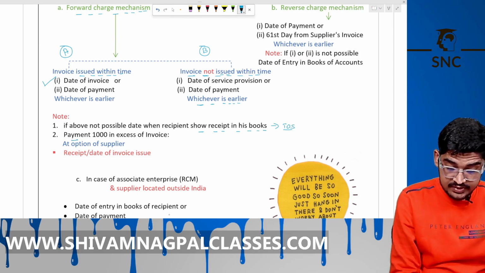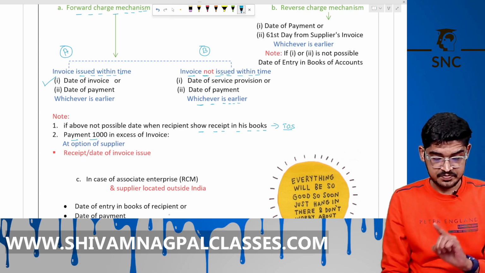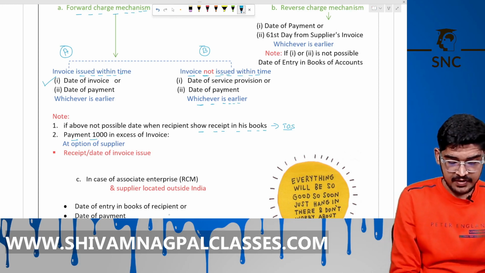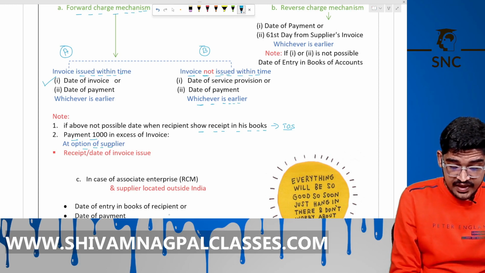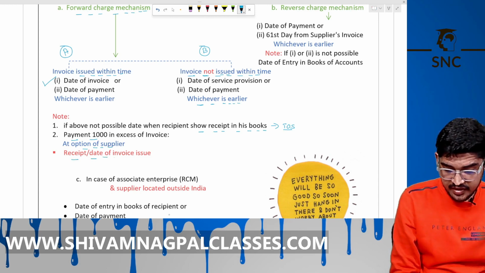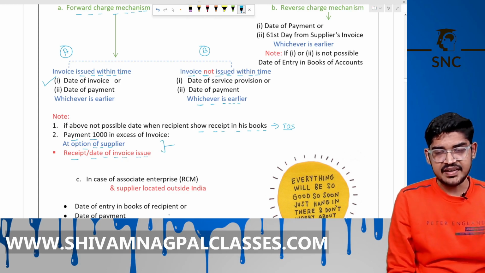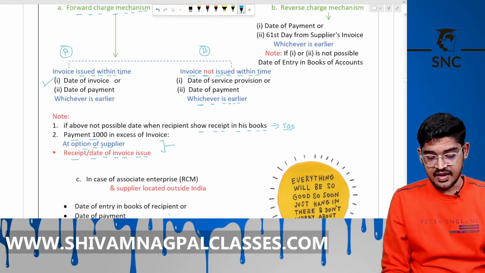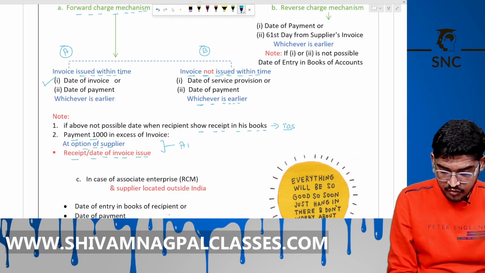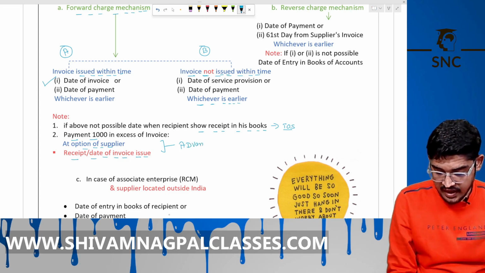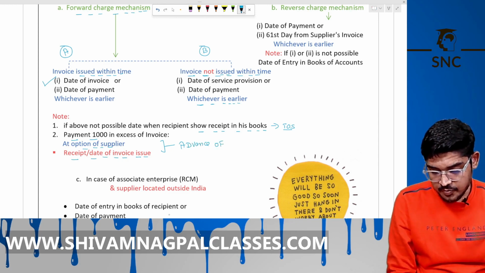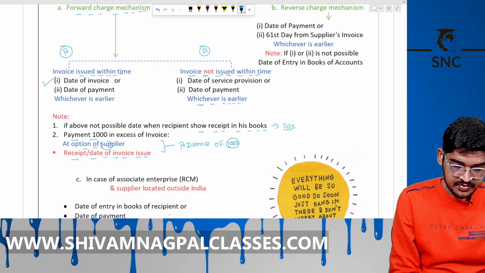For payment of 1000 rupees in excess of the invoice, at the option of the supplier, it can be the date of receipt or the date of invoice issue. So in simple words, in case of supply of services, an advance of 1000 rupees is allowed. It is at the option of the supplier.